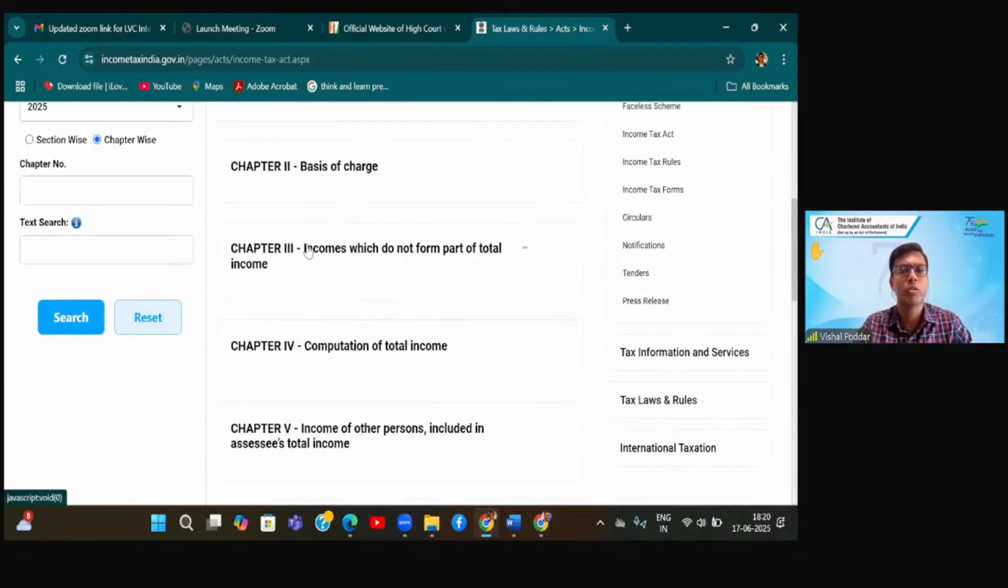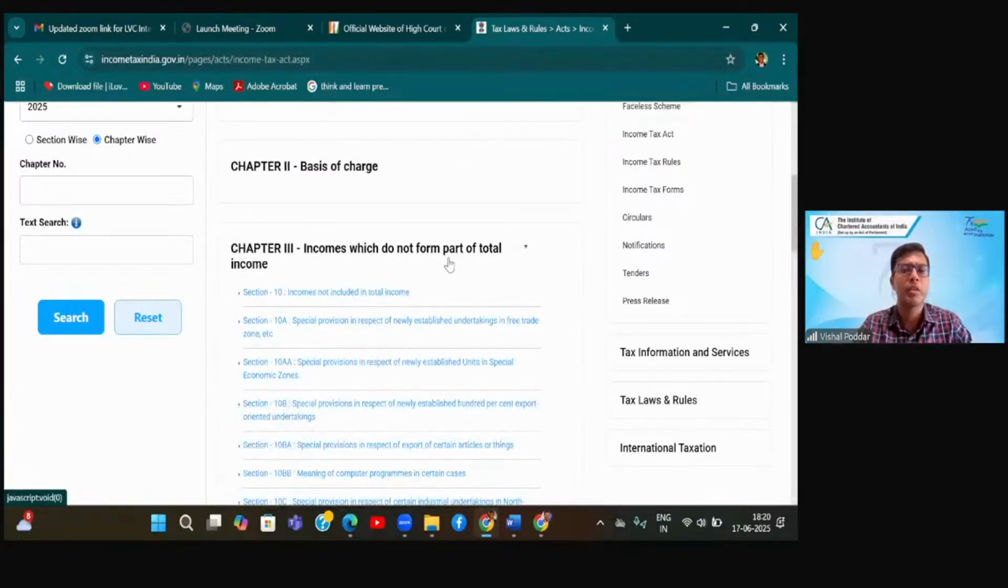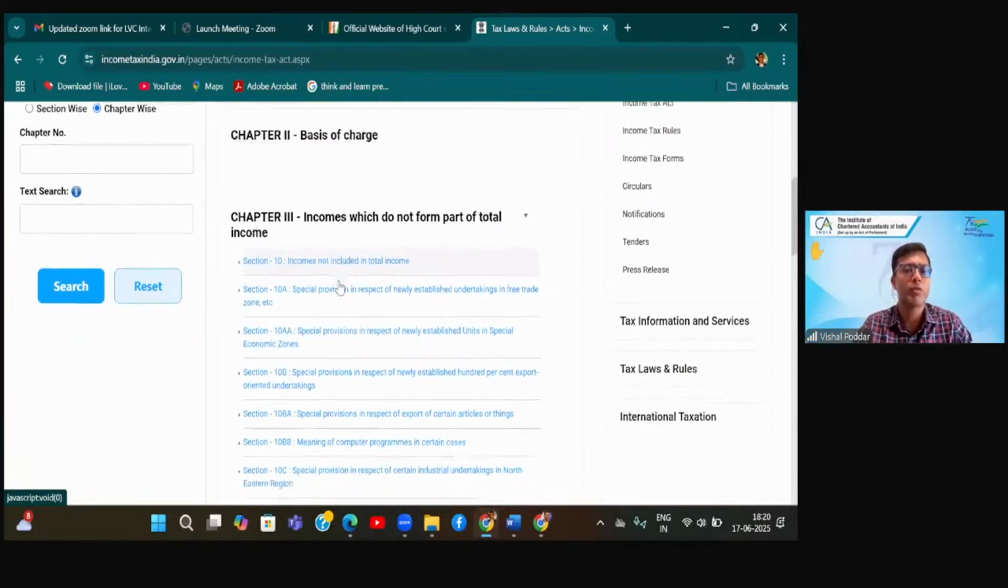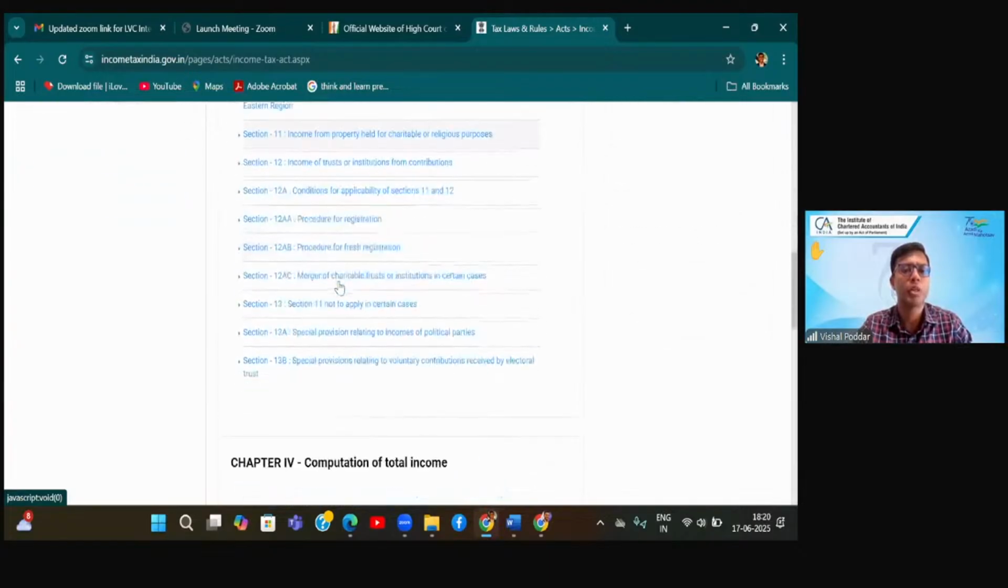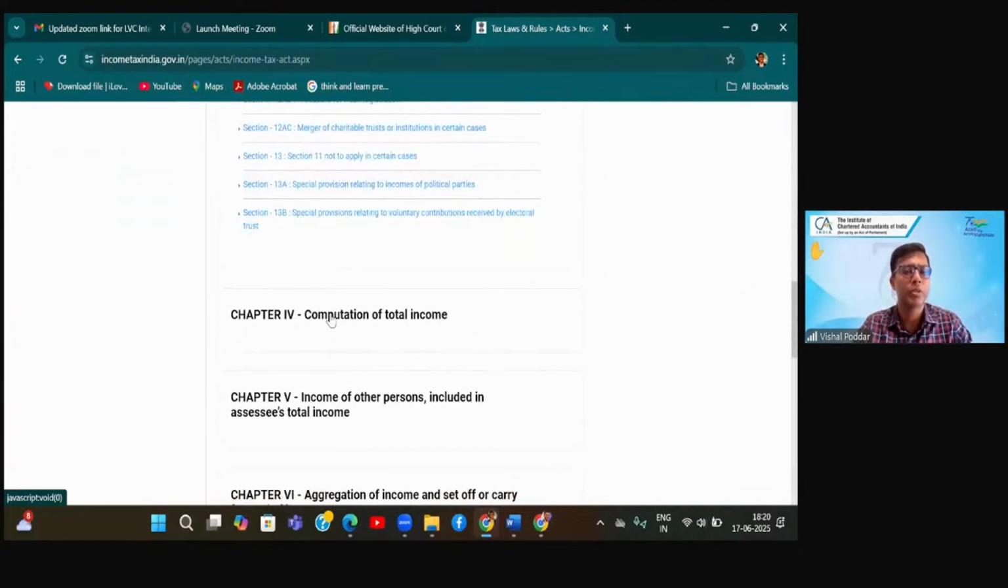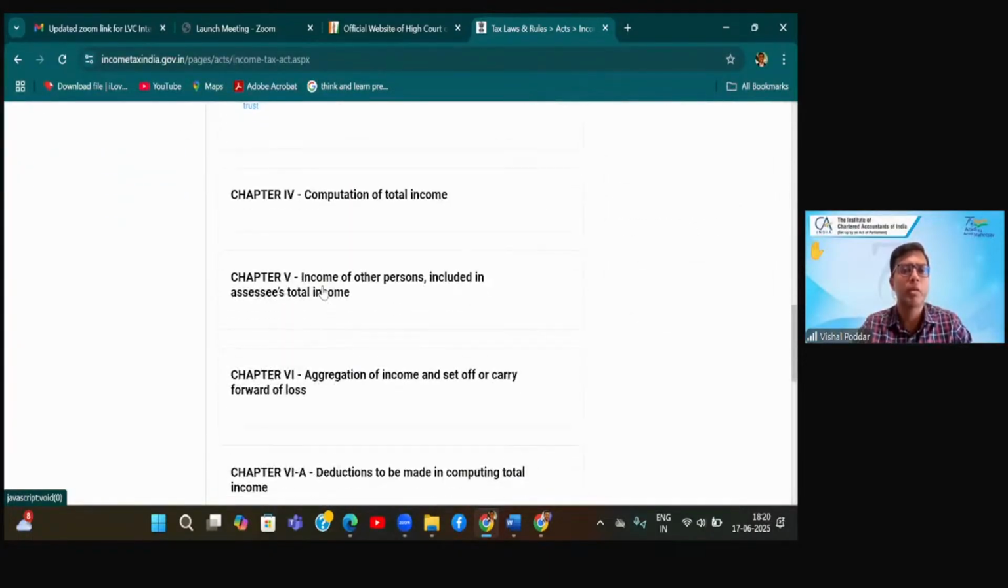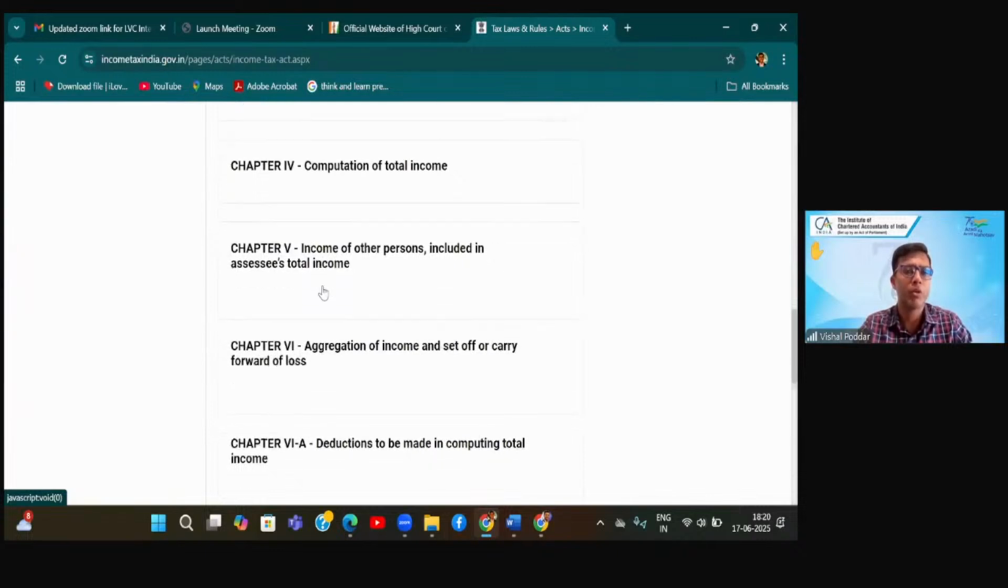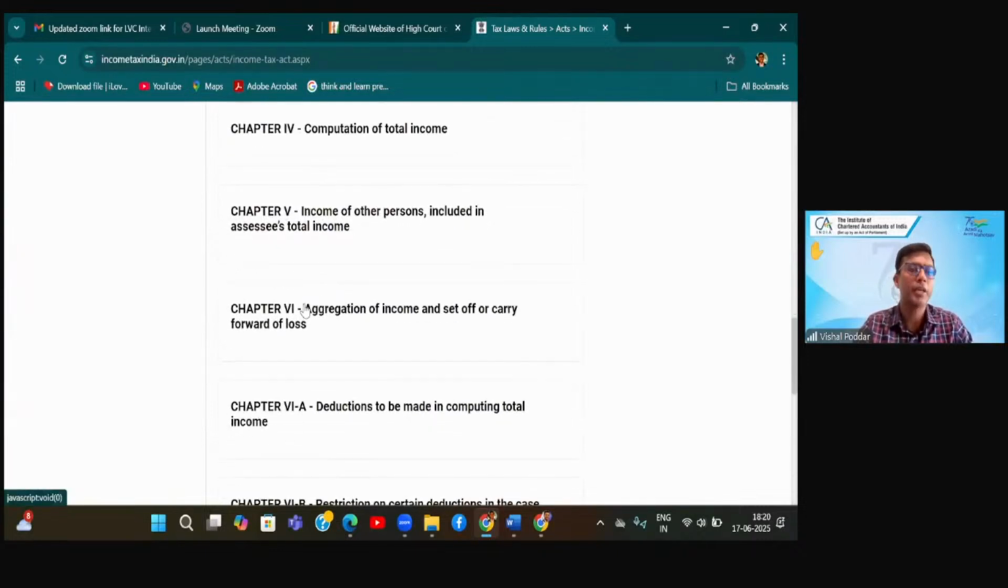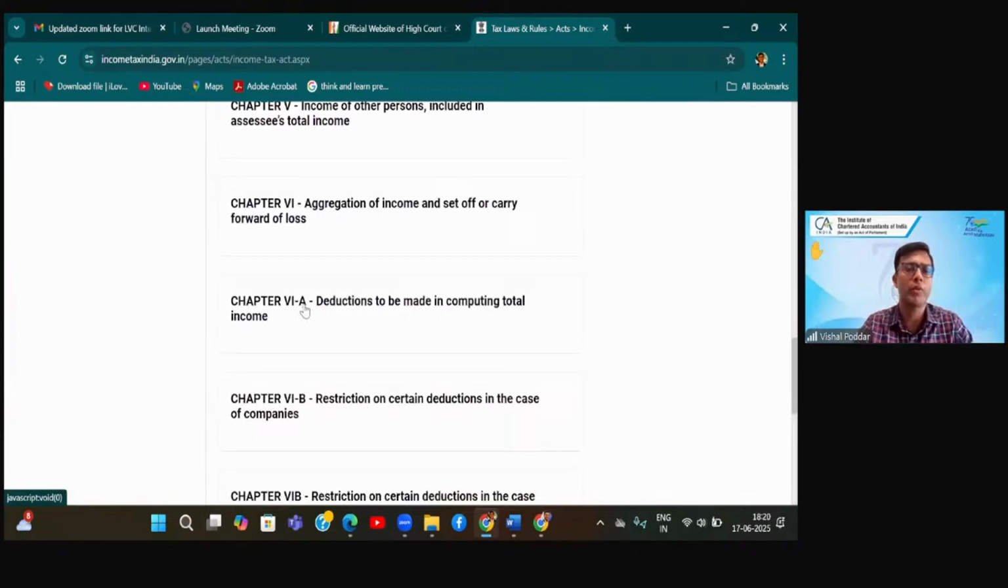Similarly, if I go to chapter 3, which is dealing with incomes which do not form part of total income, which we call exemptions, there are so many sections. Then computation, you already studied. Then income of other persons, which is clubbing, you already studied. Then aggregation, which covers carry forward and set off, and this chapter.